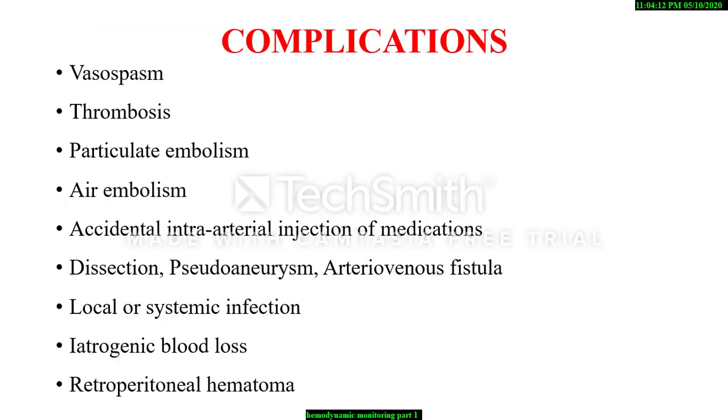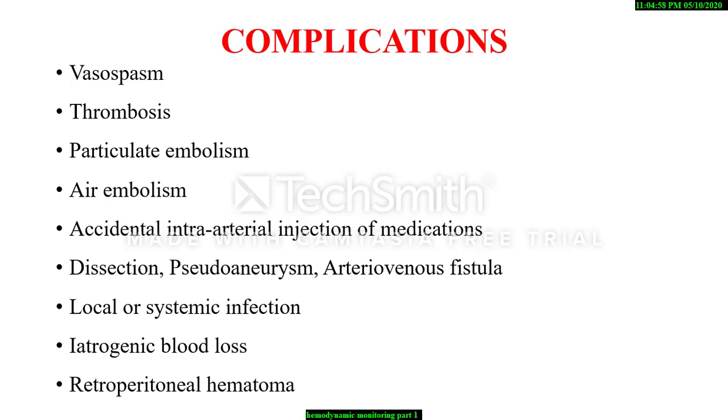Local complications include bruising, pain, swelling, hematoma or bleeding. Other complications include vasospasm, thrombosis, particulate or air embolism, and accidental intra-arterial injection of medication. To avoid this, we should always label the arterial line and mention that you should not inject any medicine through this line. Dissection, pseudoaneurysm and arteriovenous fistula are very rare complications, but dissection commonly occurs with angiography.